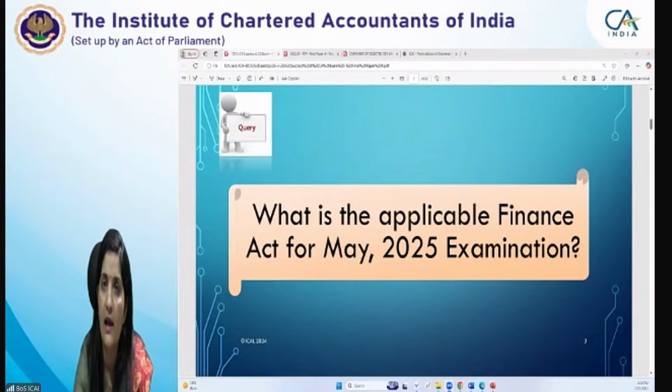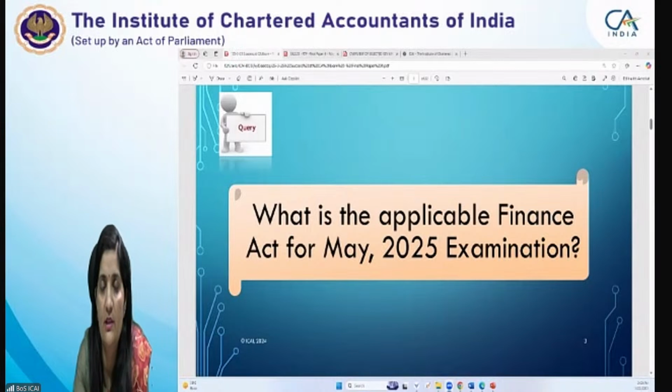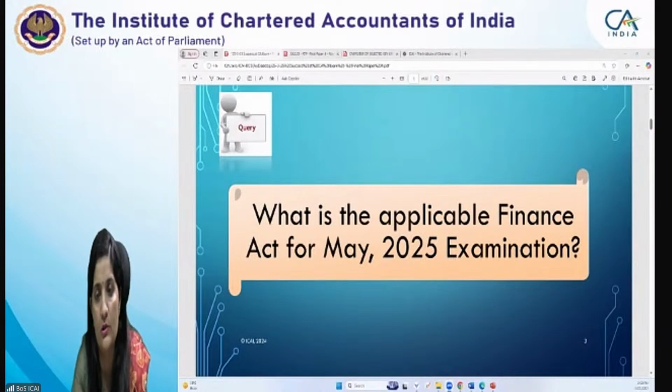Students, here is how I have planned this session. First, I will take the general queries, because being a tax paper, it's essential that I inform you of the relevant Finance Act and the publications you must go through for your preparation. Then we will cover the sectionwise weightage, how to prepare for the paper, the strategies to be used for getting good marks, and how to study. After that, since the amendments are very essential for the examination, we will touch upon some of the amendments as well.